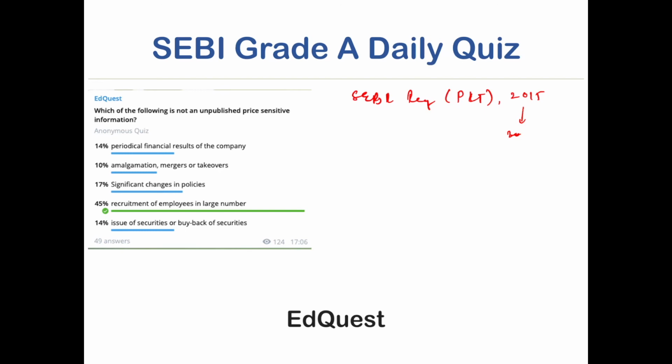So which of the following is not an unpublished price sensitive information? There is a list of price sensitive information given in, I guess, section 2 of this regulation. As per that, these all are price sensitive information except recruitment. The answer to this question was very obvious: recruitment of employees in large number by no means can be sensitive information if you compare it to the other options. Okay, let's move to the next question.